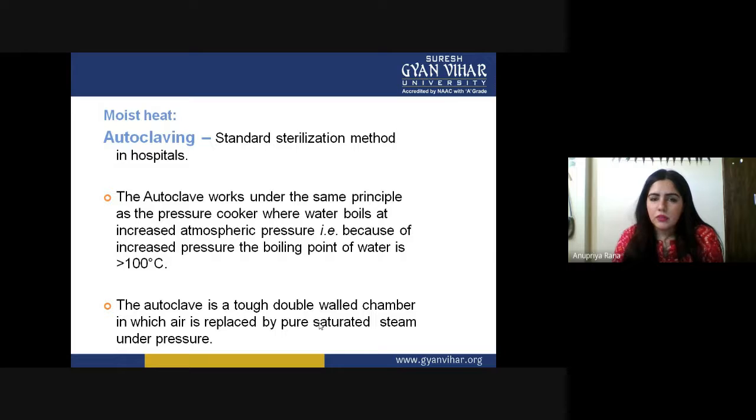At that time, the air will be replaced by the steam which has been formed by the boiling water. This autoclave is a very tough chamber, because the pressure, heat and temperature have to be dealt with. So the chamber should be very strong and thick-walled.